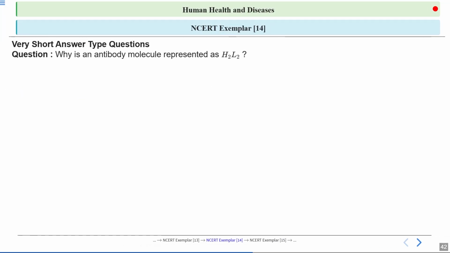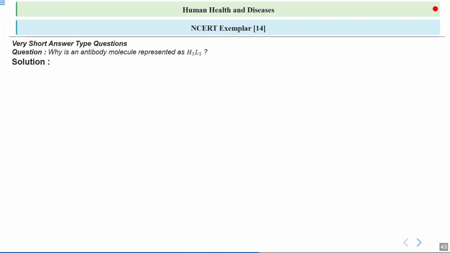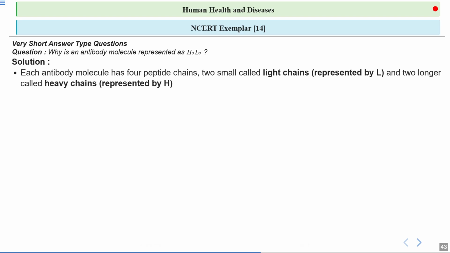Okay, so next question is about the antibody molecule H2L2. Why is an antibody molecule represented as H2L2? Let's have a look at the answer. So each antibody molecule has 4 peptide chains, 2 heavy chains and 2 light chains. Now the 2 small chains known as the light chains are represented by L, and the 2 longer chains called the heavy chains are represented by H. So an antibody is represented by H2L2, 2 heavy chains and 2 light chains which are linked together by disulfide bonds.